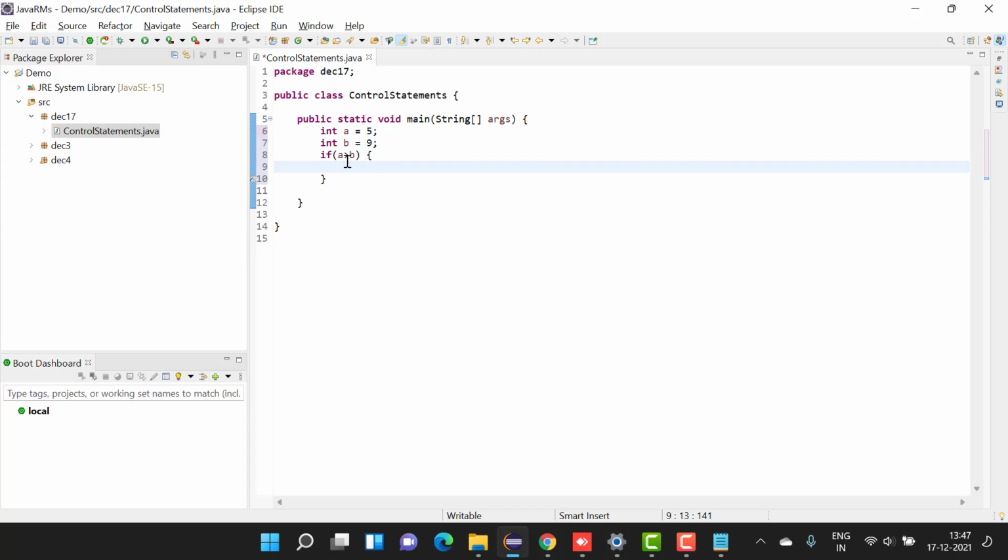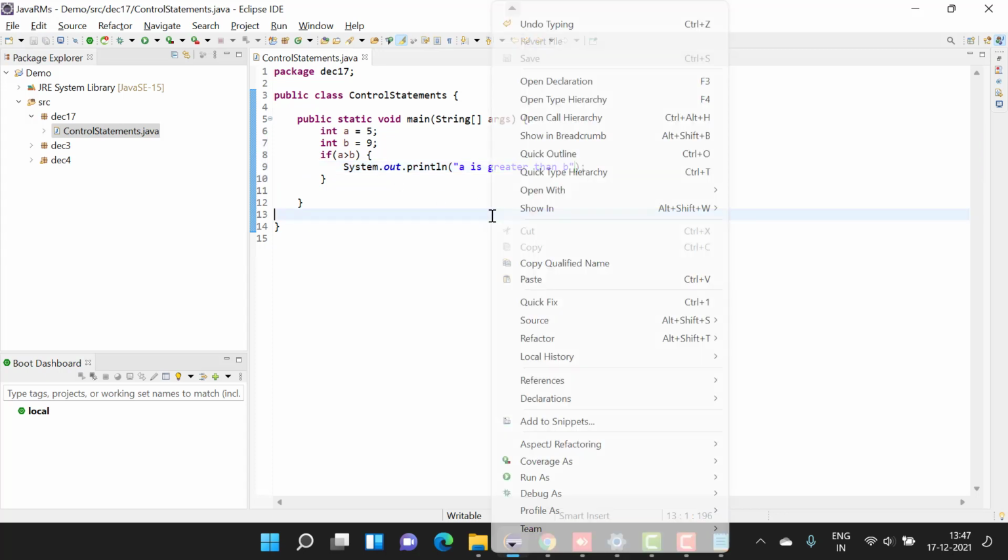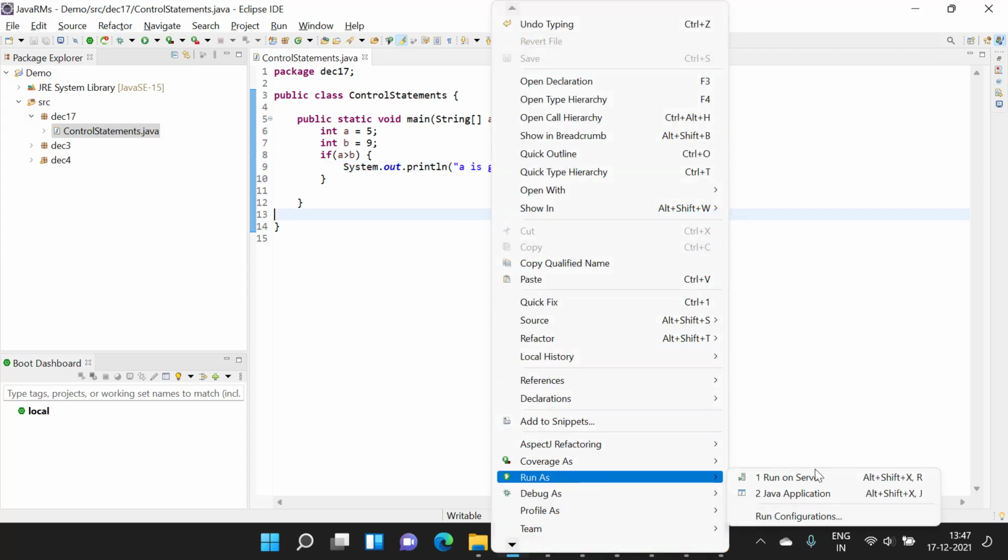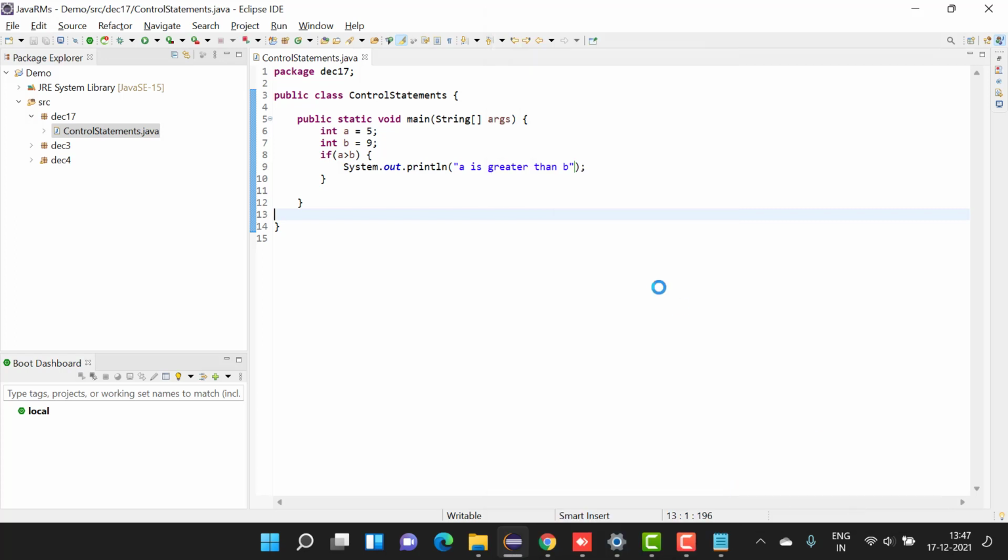So you are checking this statement. If a is greater than b, is a greater than b? If it is true, then you will do something. For example, if it is true, then you will simply say that a is greater than b. I am saving this program and I am running it. Run as Java application.